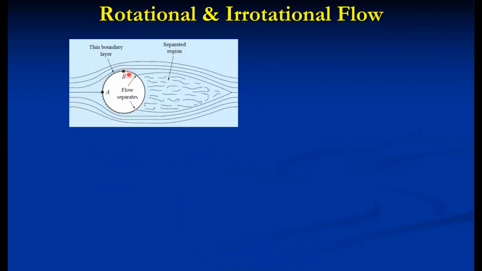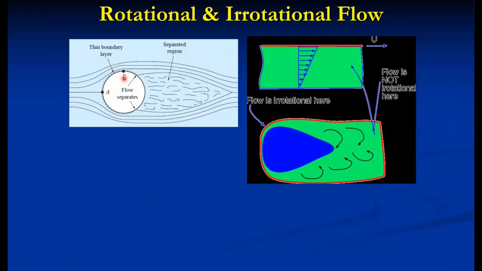is always considered a rotational flow, because the flow has multiple directions, so it moves along the x and y direction. So there are two velocity components present: the velocity component along the x direction and the velocity component along the y direction, or we can say the gradient component. So if ∂u/∂x and ∂u/∂y are both present, then it is called a rotational flow as far as the engineering perspective is concerned. So flow near a thin boundary is always considered a rotational flow, and flow away from the boundary is called an irrotational flow.